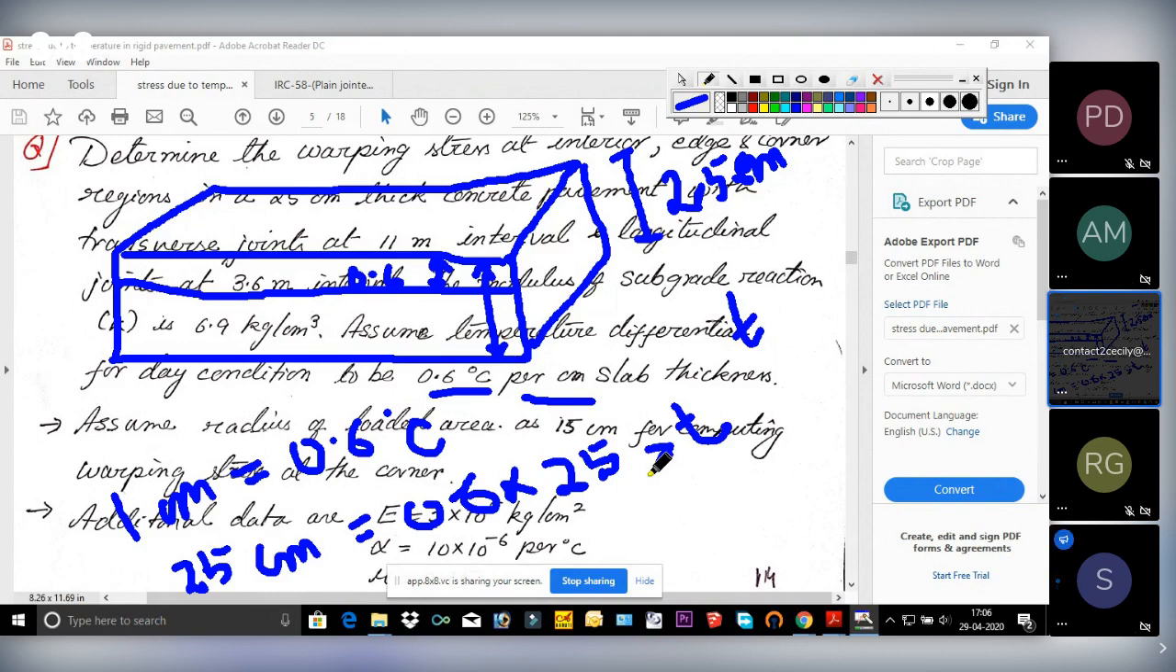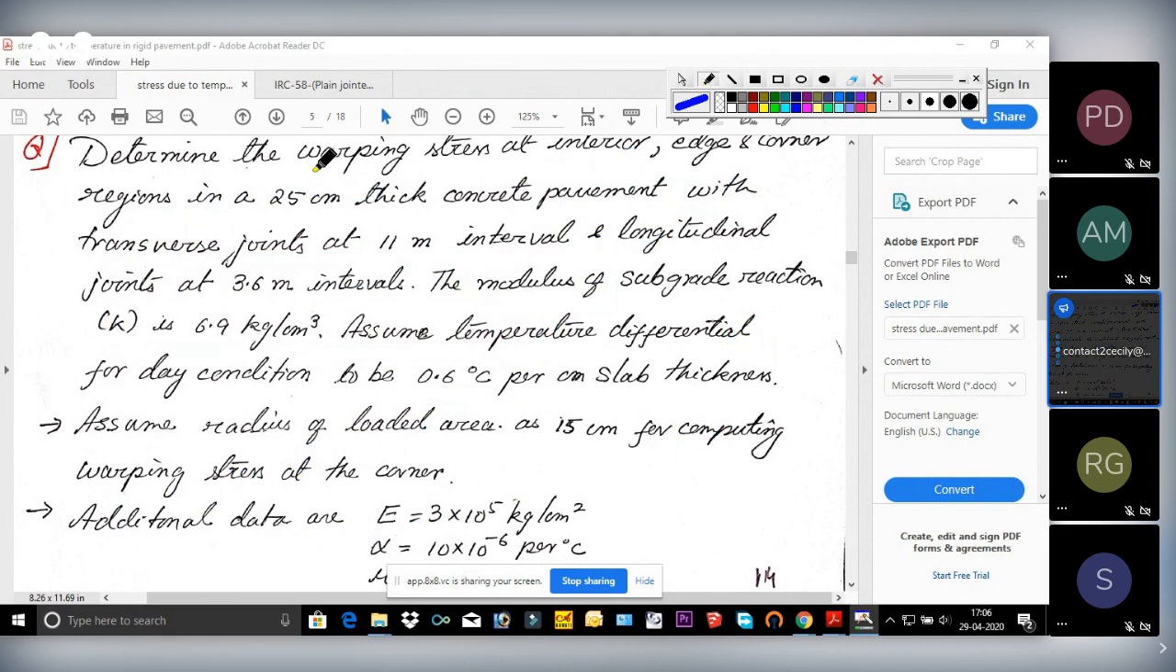Yes, ma'am. What about others? Please respond, okay, so that I can understand whether you are understanding or not. Clear? Yes, ma'am. So we can calculate t also. We have h, we have lx, we have ly, we have k, we have now small t also. Small t is 0.6 into the total thickness.